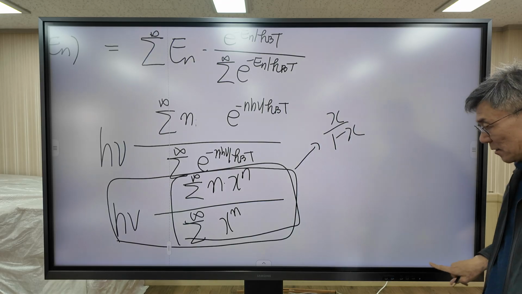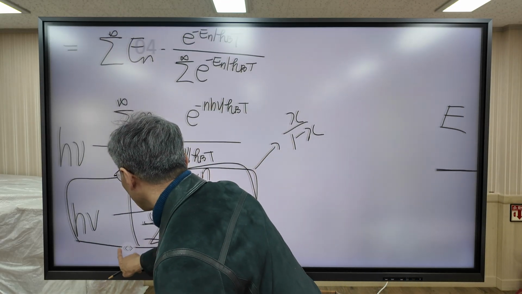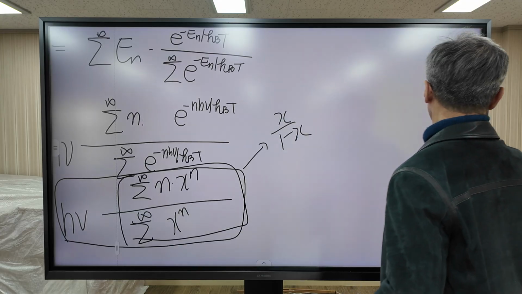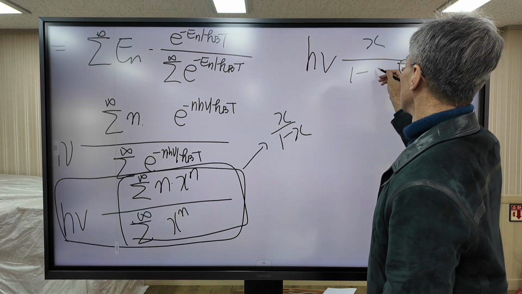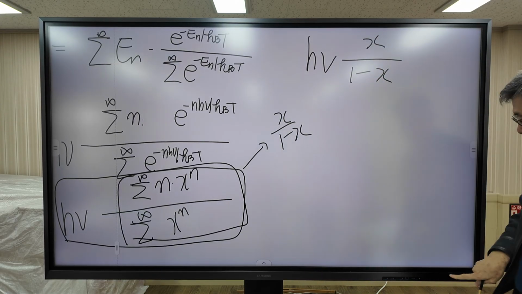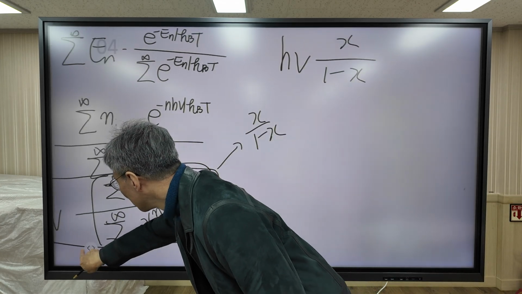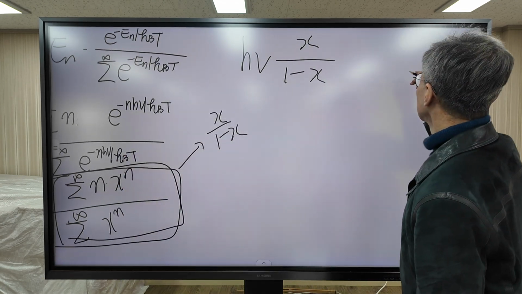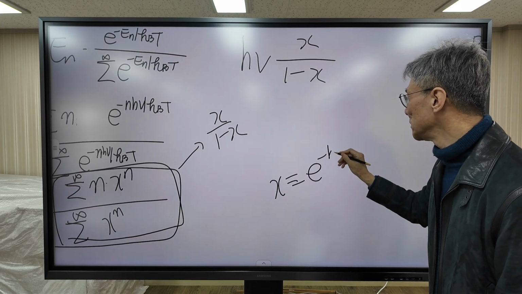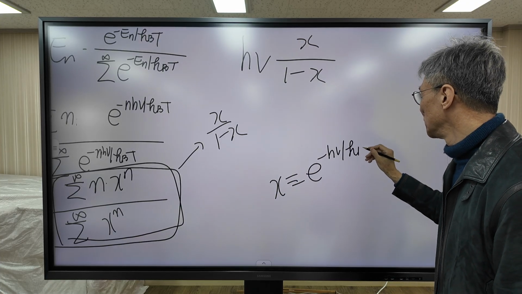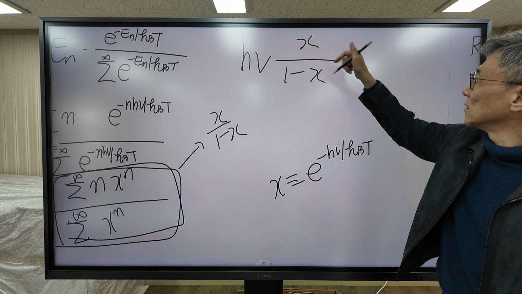So this is our result. And finally, how do you define x? x is defined as exponential minus h nu over kBT. So I will substitute x here again.